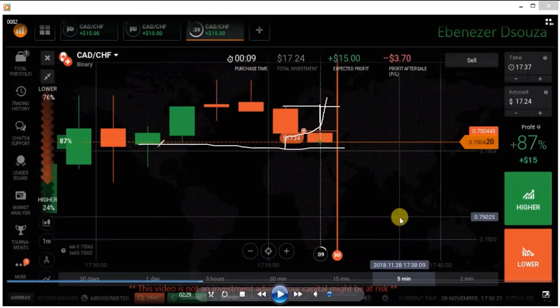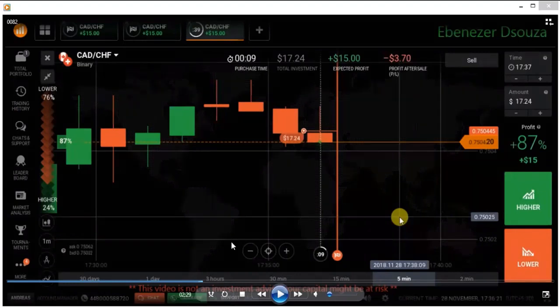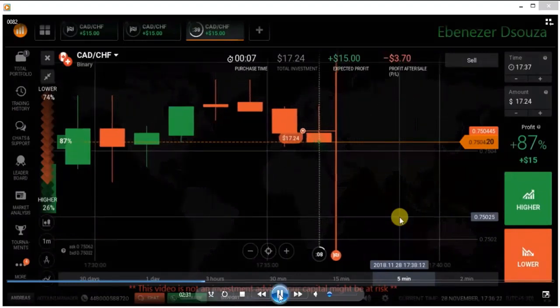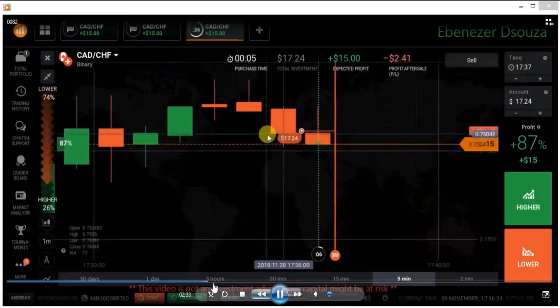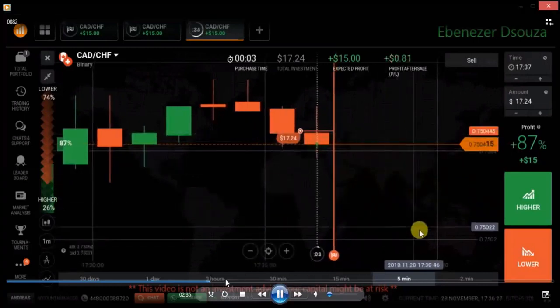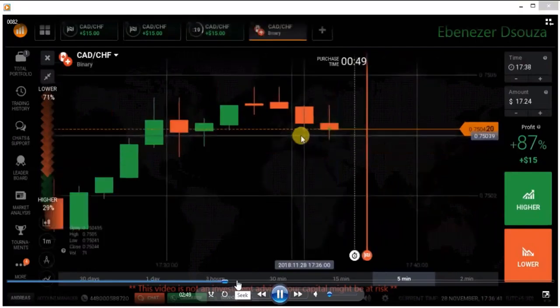Because of buyers, you are seeing a small buyer's entry, but because of these strong sellers, sellers entered again. The candle is a strong candle, not a weak candle, and the rejection is not enough to place a call option.